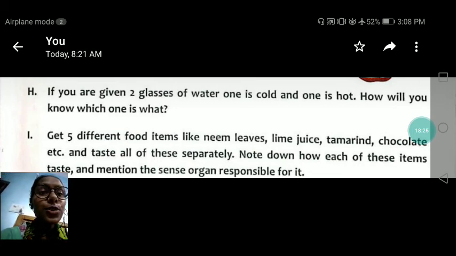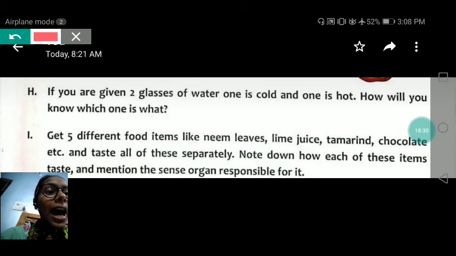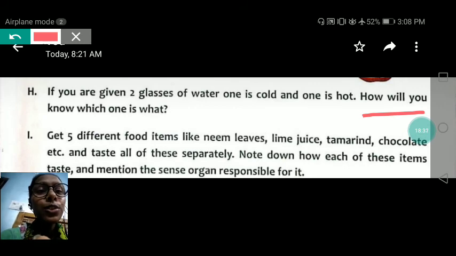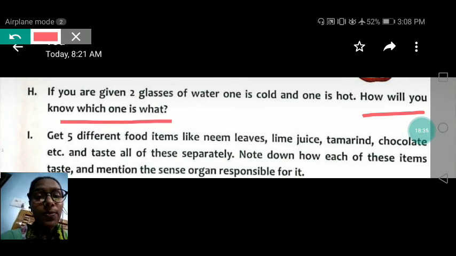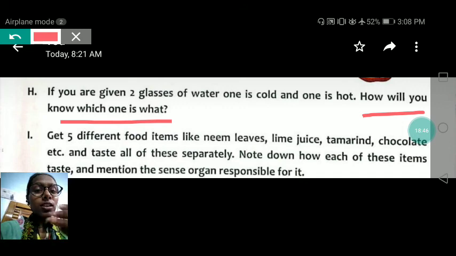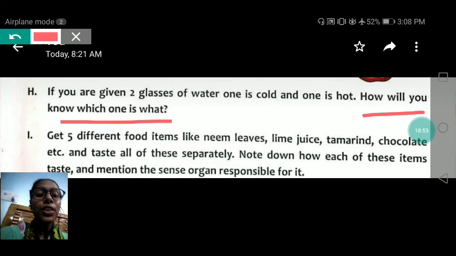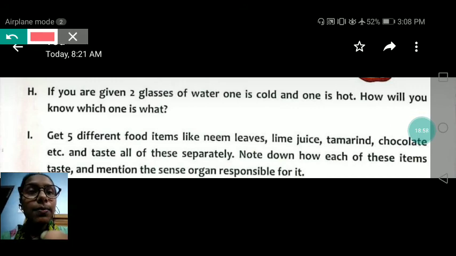If you are given two glasses of water, one cold and one hot, how will you know which one is which? With the help of our skin, we can feel the touch, whether the glass of water is cold or hot. When we touch the glass of hot water, we will feel hot. And when we touch the glass of cold water, what will we feel? We will feel the touch of cold. Okay? Next.